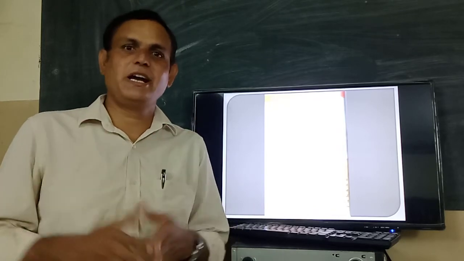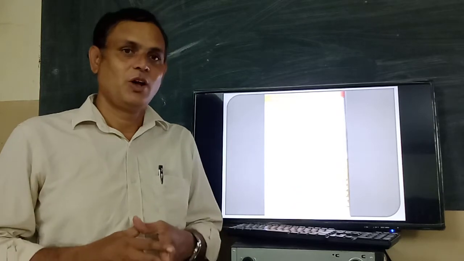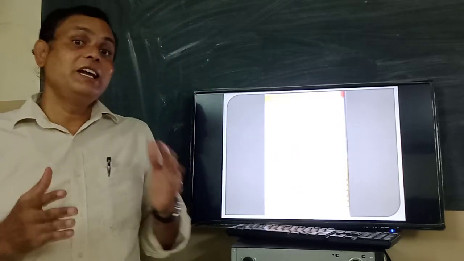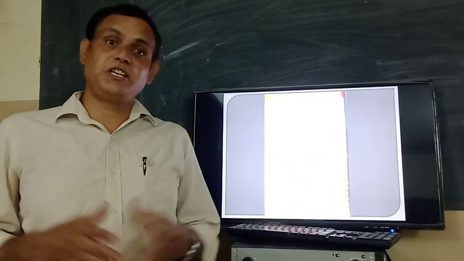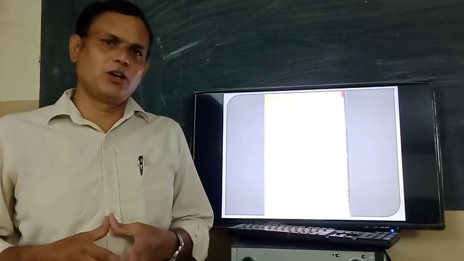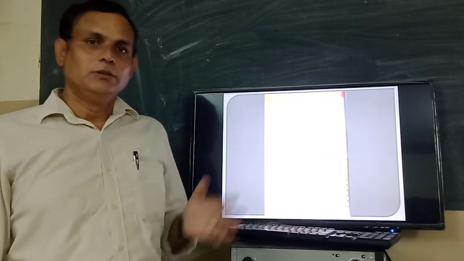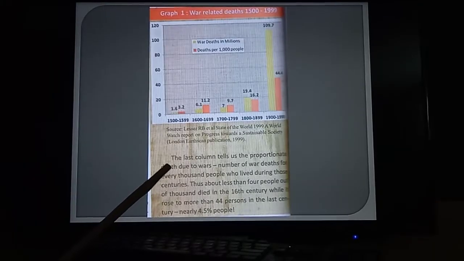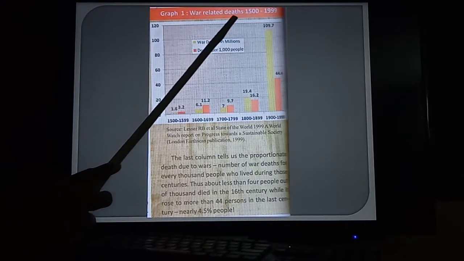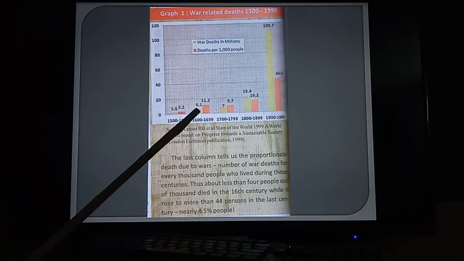Next one, I said the 20th century. Eric Hobsbawm said about the 20th century, the age of extremes. Why did he say the 20th century was the age of extremes? So many incidents occurred. I said already that one. War related deaths. So here look, one bar graph is there.